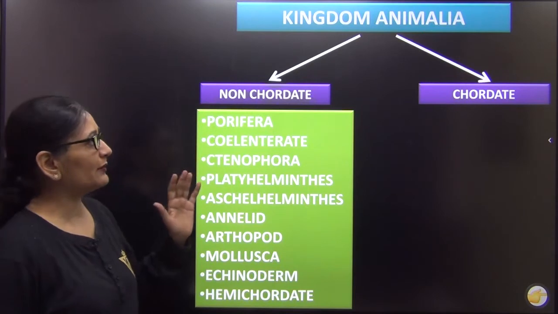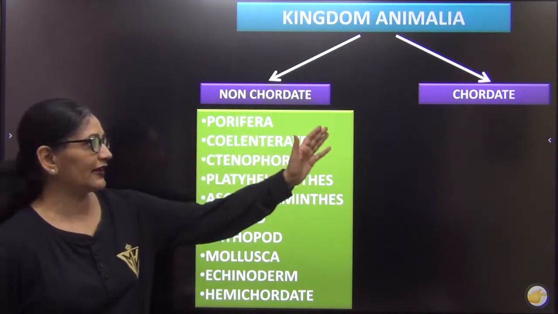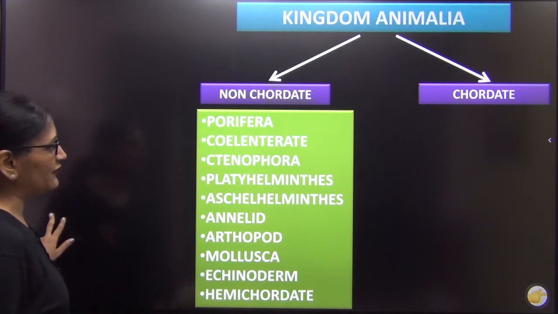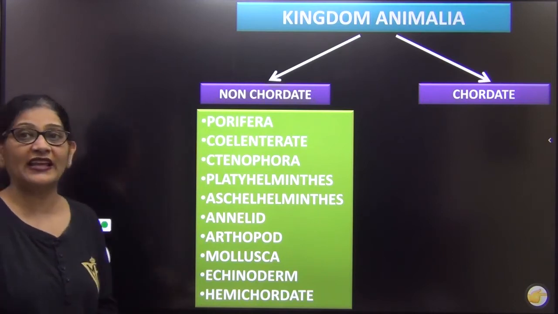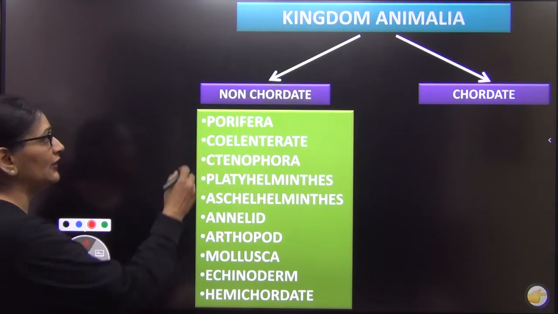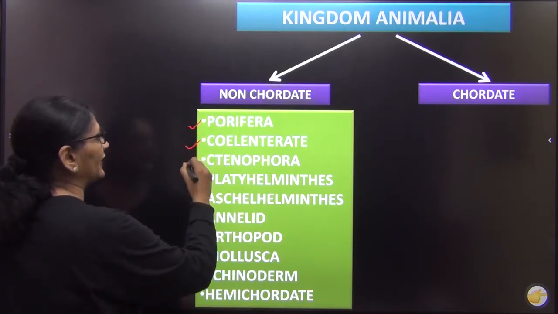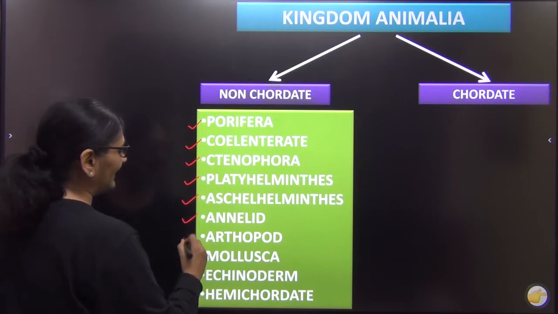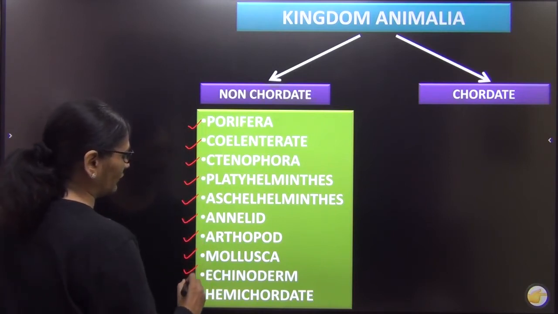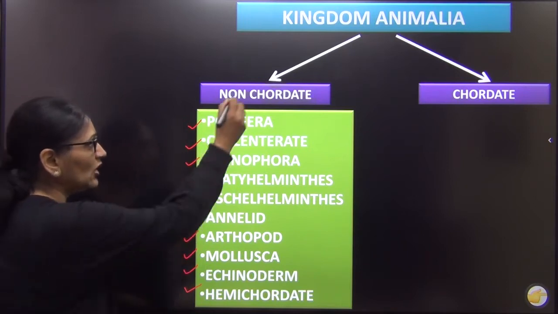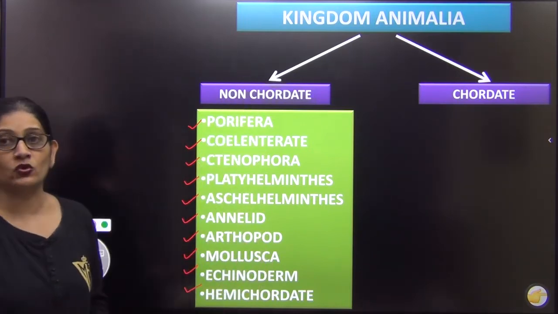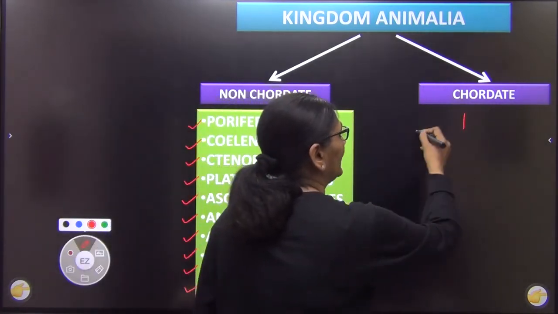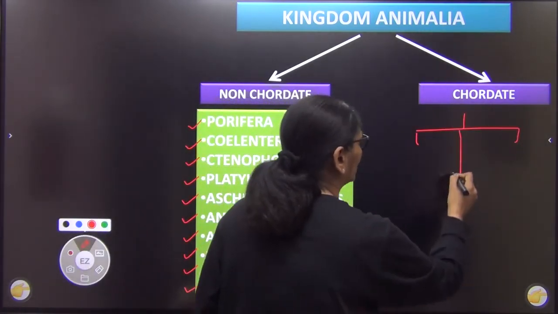Kingdom Animalia has been divided into two groups, non-chordate and chordate. Non-chordate further includes Porifera. This is something I want each one of you to learn by heart. It includes Porifera, Coelenterate, Ctenophora, Platyhelminth, Aschelminth, Annelid, Arthropod, Mollusca, Echinoderm and Hemichordate. Non-chordate has been divided into so many groups. Similarly, chordates has also been divided into a number of subgroups.